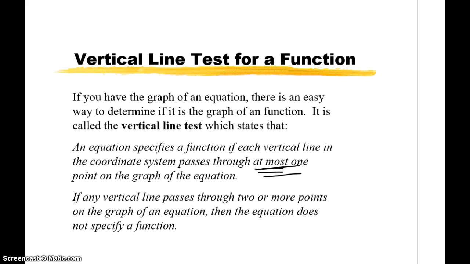If any vertical line happens to pass through two or more points on the graph of the equation, then the equation does not specify a function.